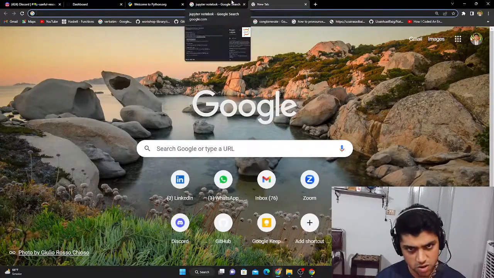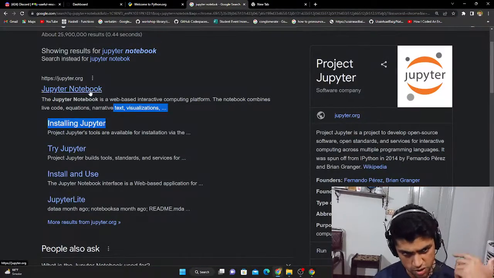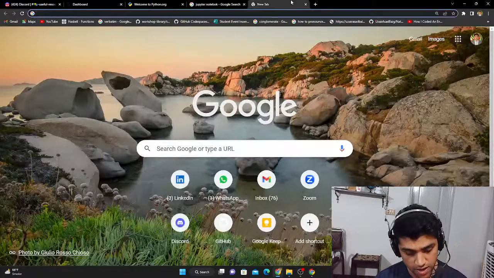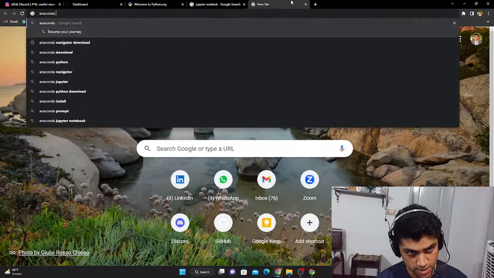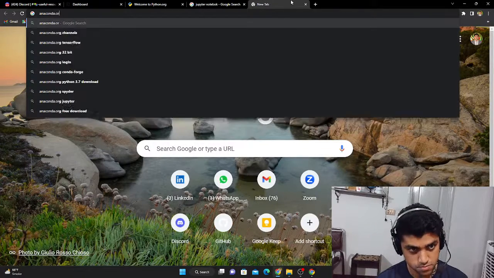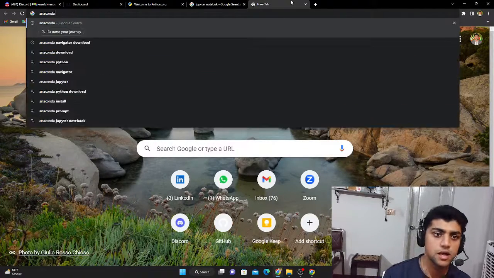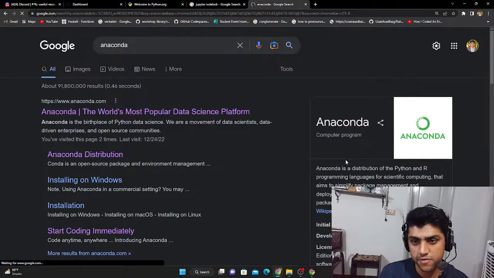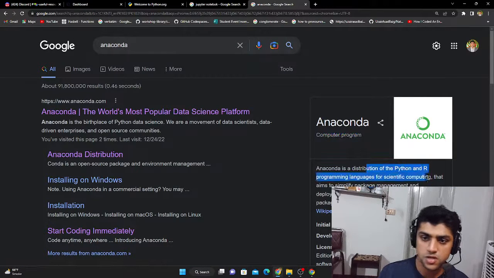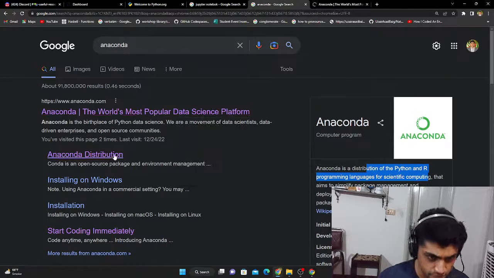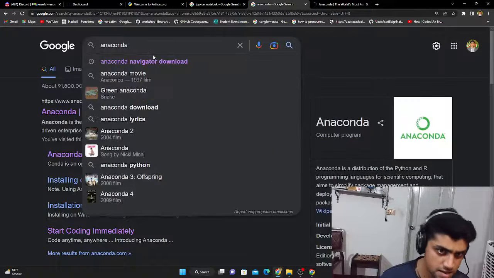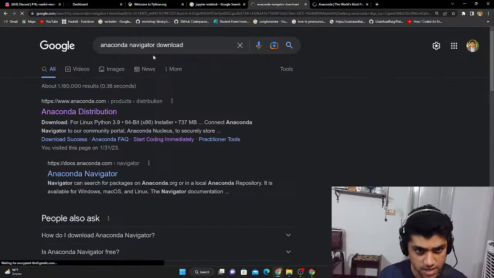For getting that downloaded, you could either just go to jupyter.org, but the recommended route is going to anaconda.org and downloading it from there. So I just type in Anaconda, and you can see over here, this is a computer program. It's a distribution of Python and R programming languages for scientific computing. So there's this Anaconda Navigator download. That's actually what we need.